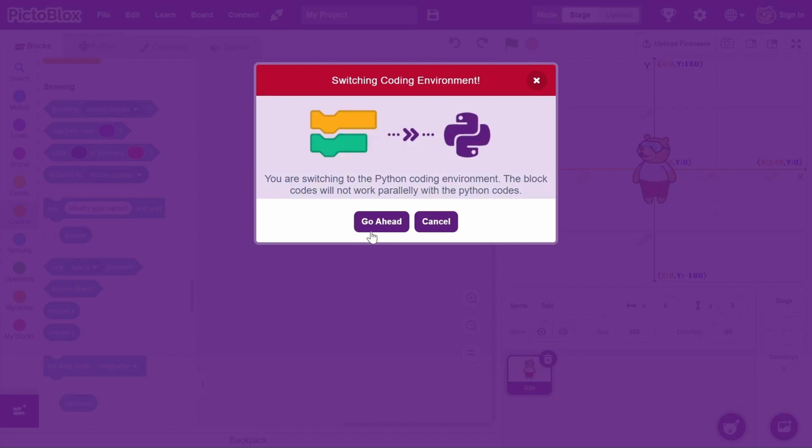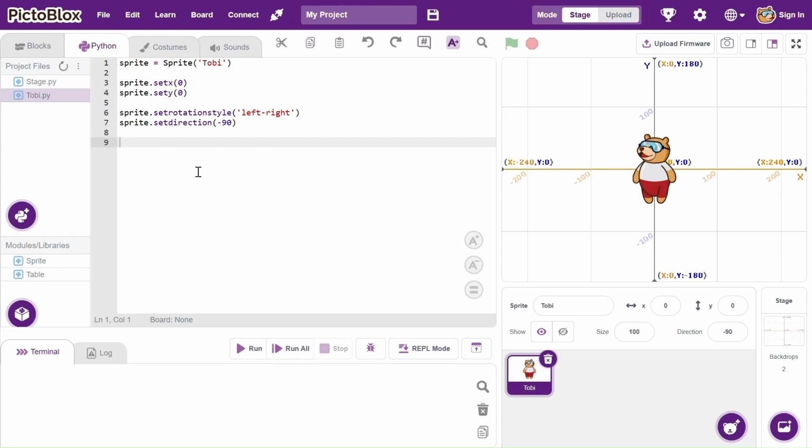If I switch back to the Python environment, because this is going to be a continuous movement, we need a way to continuously run a set of code that will be doing that for us. Because if we write it once, it's going to execute the code once and will not be able to move our mouse cursor and have the character follow the mouse cursor. If you remember from the Scratch lessons, we have already learned this concept. We need a loop. Now we're going to use a loop called while loop. In the next video, we're going to do a deep dive into loops.